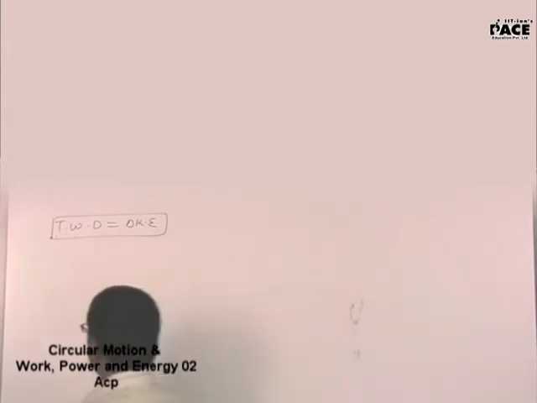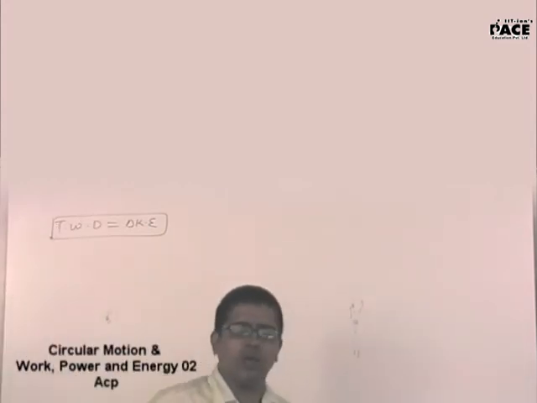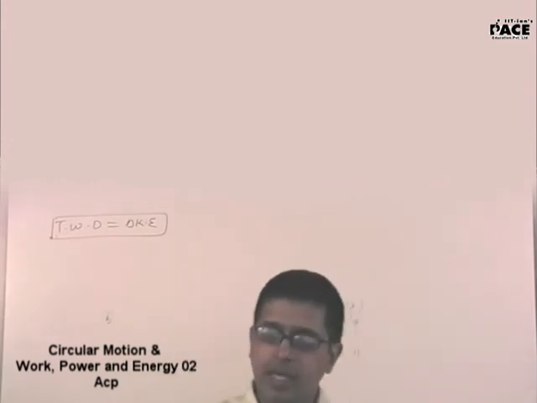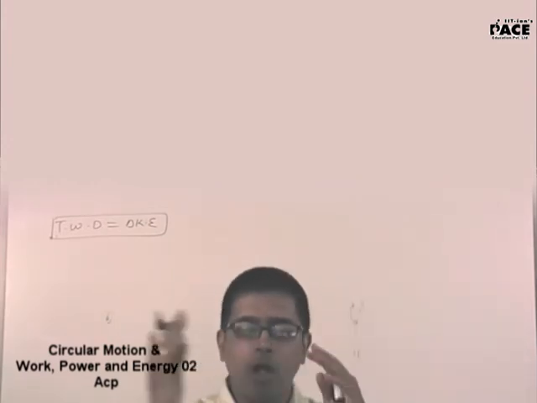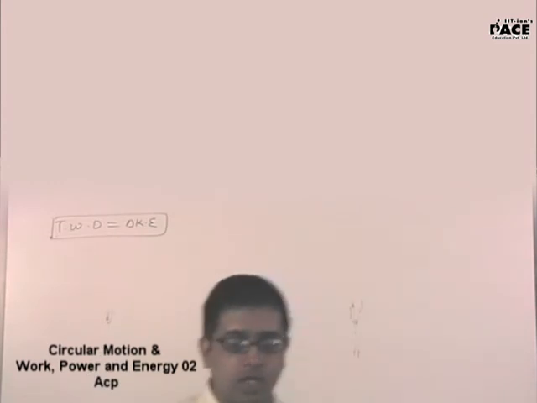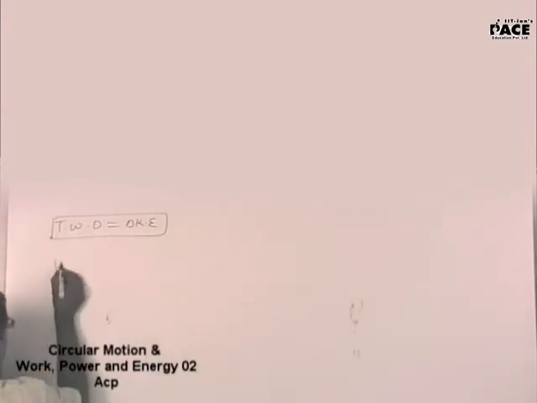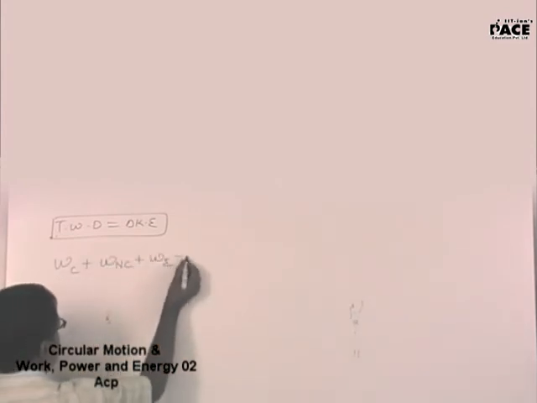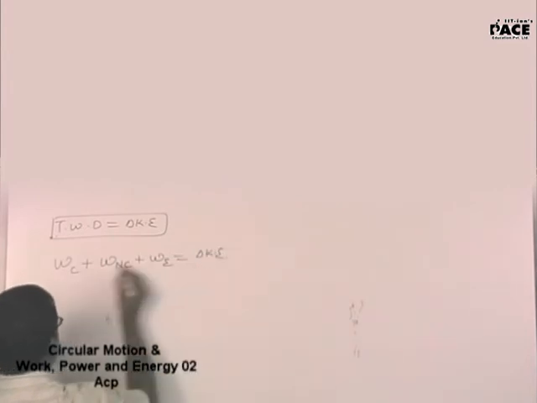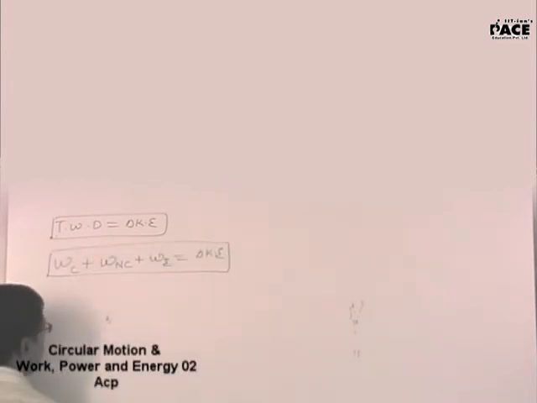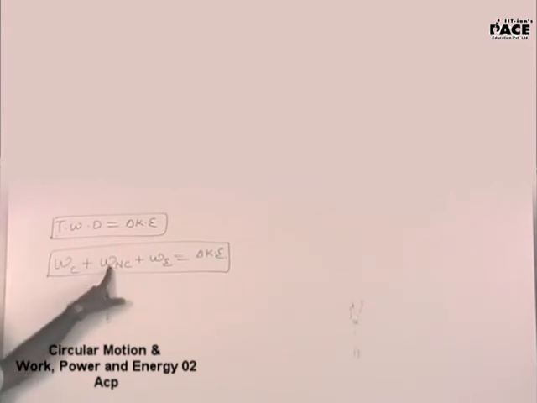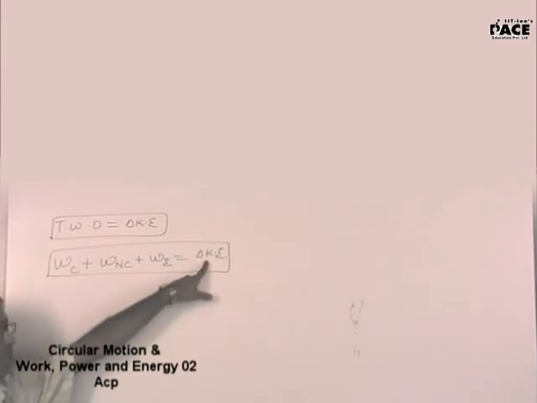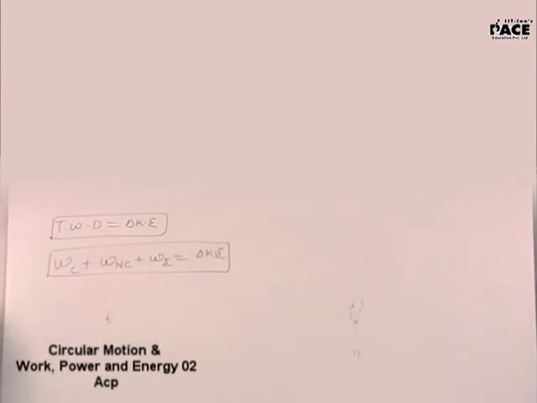Now how do we further bifurcate this? Total work done means there may be n number of forces acting on the body. Now all the forces are categorized into 3 slots. We write this as work done by conservative plus work done by non-conservative plus work done by external forces is change in kinetic energy. This is our work energy theorem.